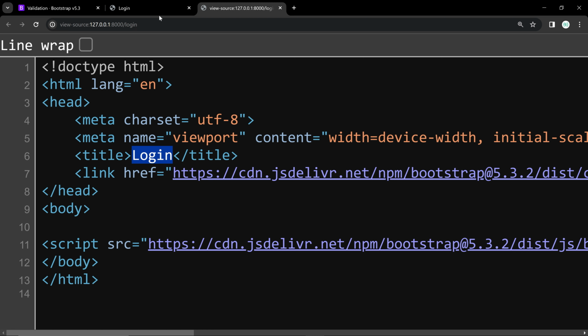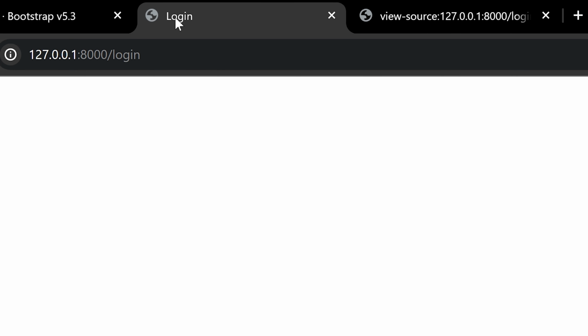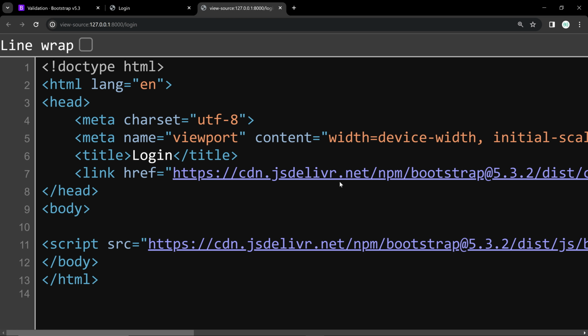That is the title. If you go to this page and view the title on the top, and if you check, you can see the CSS is added and the JavaScript is added, and the content, we are not passing any content. That's why nothing is there. So let's pass a content.